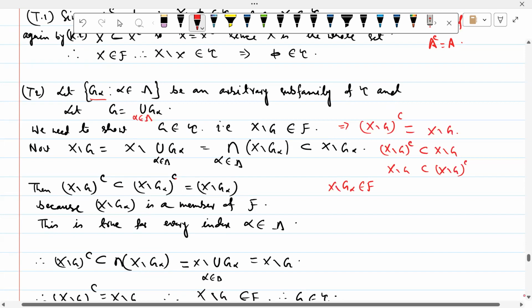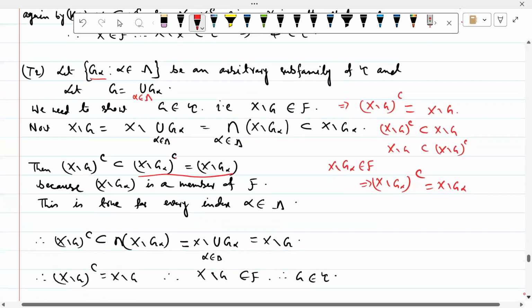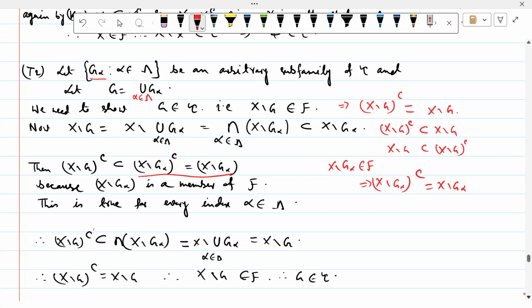So X minus G alpha belongs to F implies X minus G alpha complement is equal to X minus G alpha. So write it like this, because X minus G alpha is a member of F. This is true for every index alpha. So X minus G complement is a subset of intersection of X minus G alpha, because it is true for all.